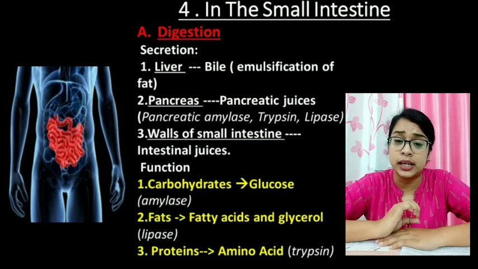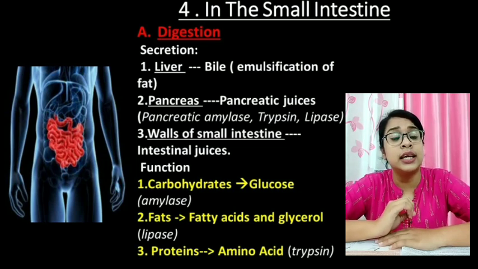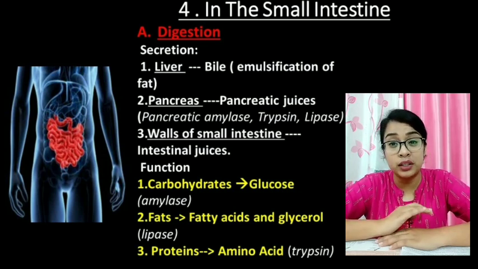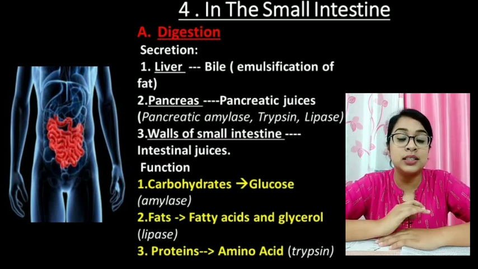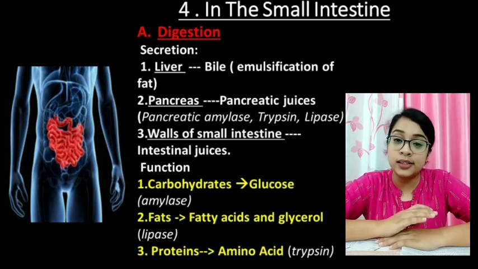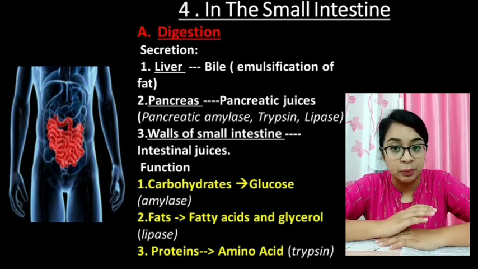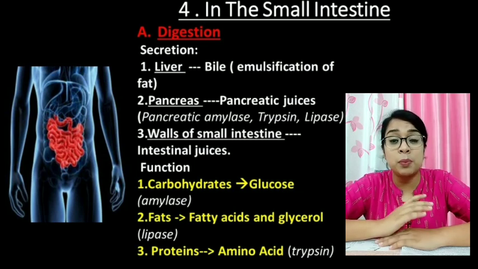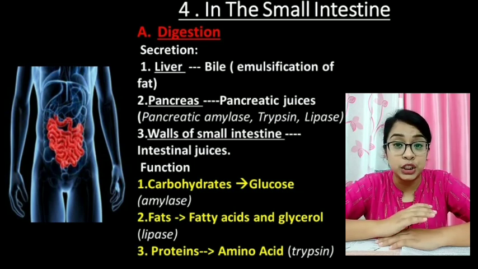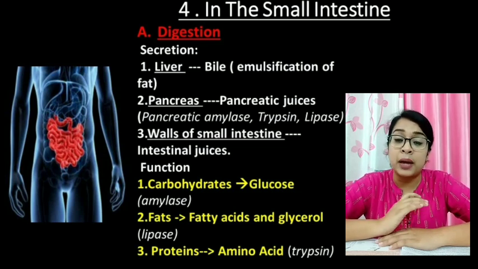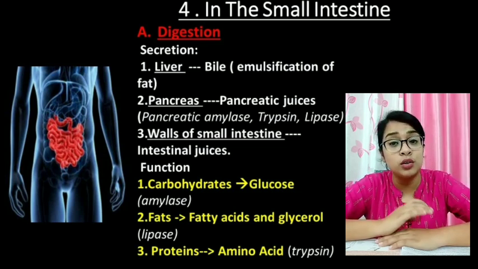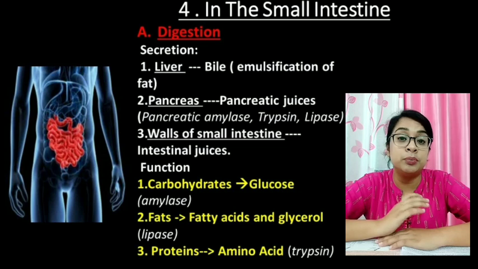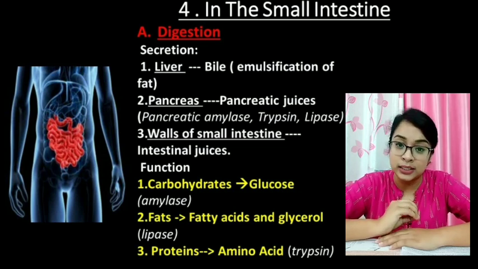In the small intestine, the secretions of the 2 major glands get mixed. One is the liver. The liver secretes bile that is temporarily stored in the gallbladder. And the pancreas secretes pancreatic juices. Now, pancreatic juices consist of different enzymes such as pancreatic amylase, trypsin and lipase. They play an important function in the digestion of the food. As well as pancreatic juices, the intestinal wall also secretes some digestive juices which also help the food to get broken down into simpler substances.